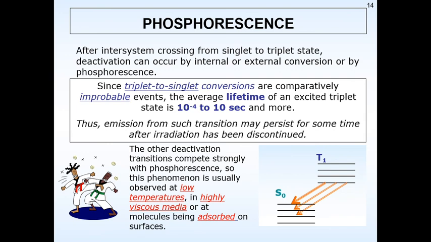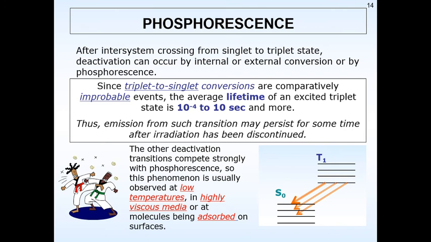From the triplet state, the electrons then come back to the ground state. The other deactivation transitions compete strongly with phosphorescence also. So this phenomenon is usually observed at very low temperature, in a highly viscous medium, or with molecules adsorbed on surfaces. There might be competition from internal and external conversion also.